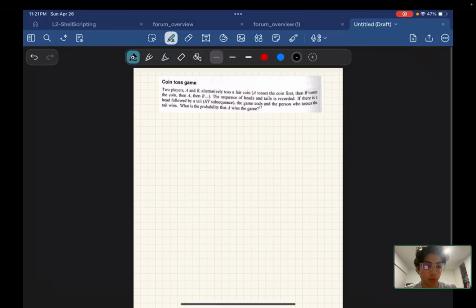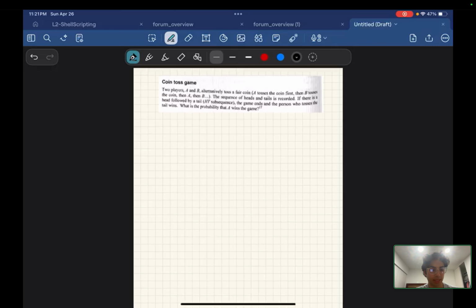This question is called coin toss game. It says two players A and B alternately toss a fair coin. A tosses the coin first, then B tosses the coin, then A, then B. The sequence of heads and tails is recorded. If there is a head followed by a tail, an HT subsequence, the game ends and the person who tosses the tail wins. What is the probability that A wins the game?